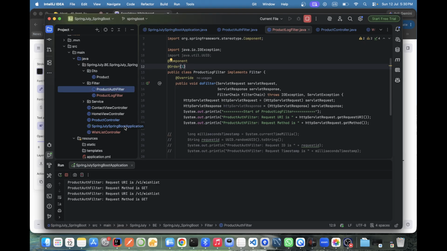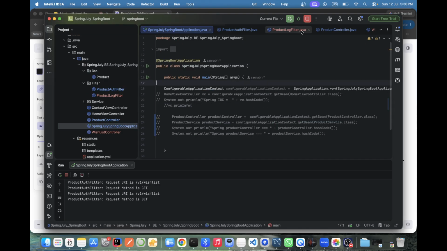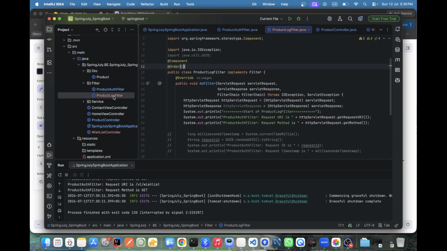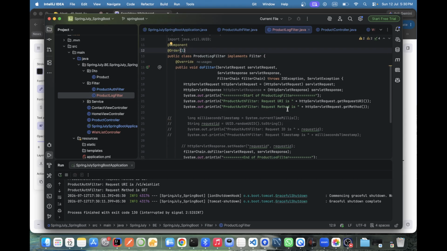Let's say we have to create our own web application. Which filter do you think we have to keep first? Authentication or logs? No, first we use logs. Logs means what? This is not a single log. What is our log doing here? Our log is just looking at the request and response.